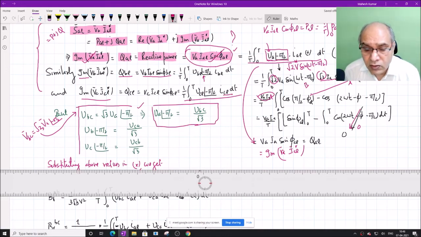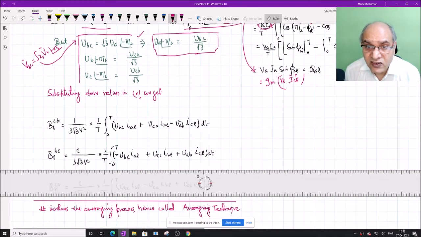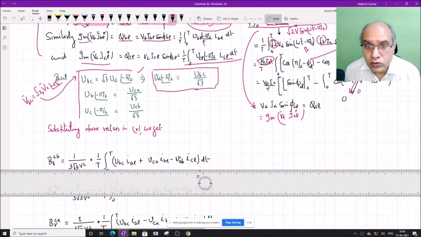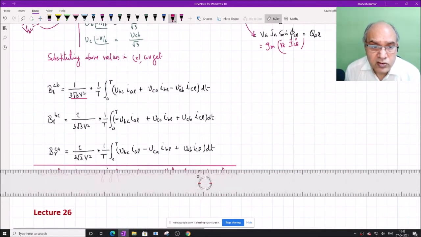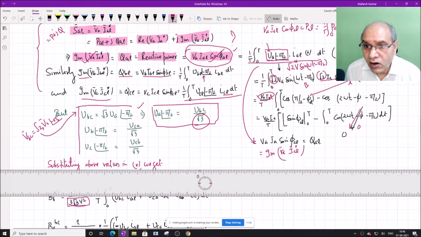Now we can therefore use these as final expressions. So the root 3 factor has come here, and this is 1 by 3B square, so finally it becomes 3 root 3 B square. And 1 by T is common because this averaging process is common to all phases.